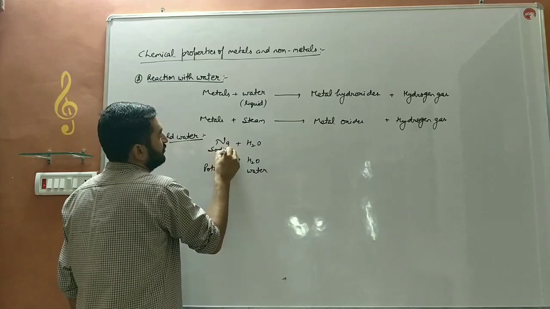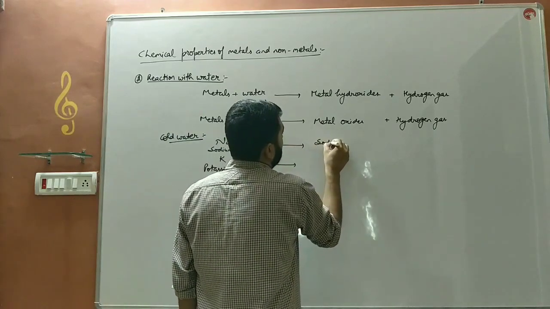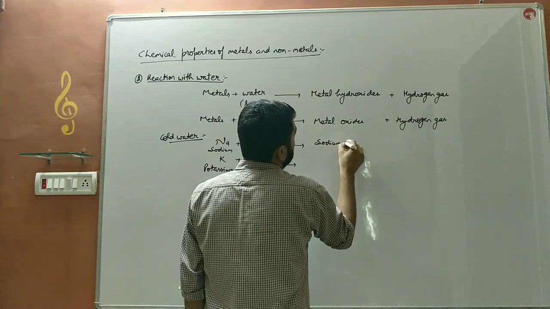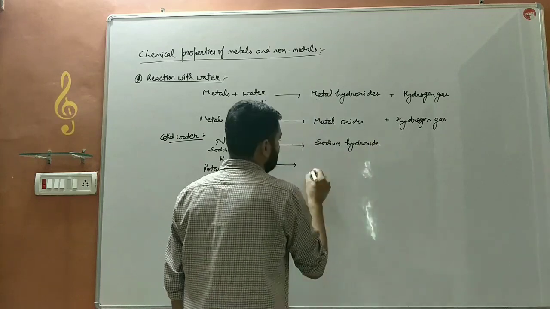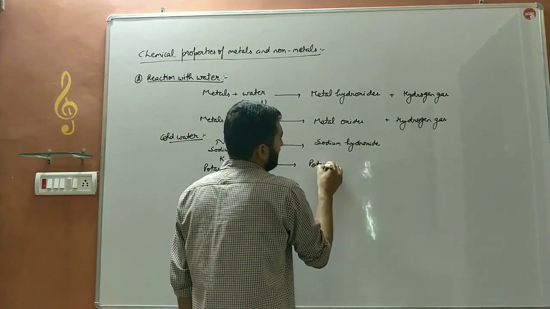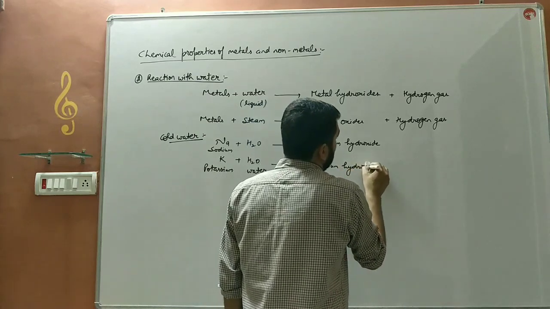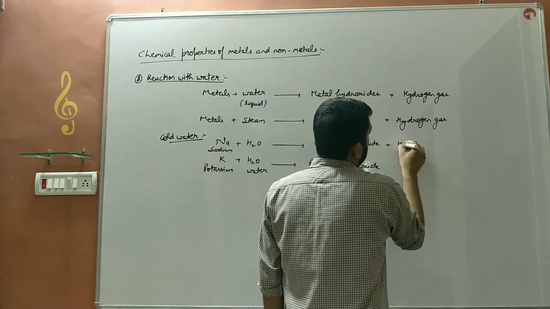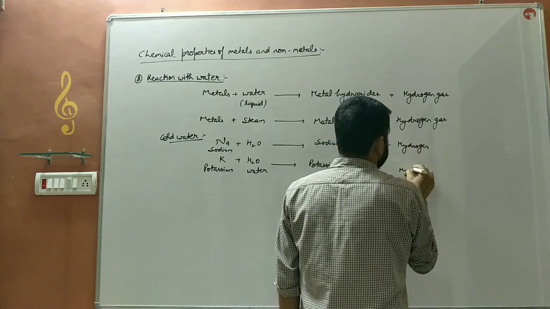They will form their respective hydroxides. Sodium forms sodium hydroxide, whereas potassium forms potassium hydroxide, along with the release of hydrogen gas.